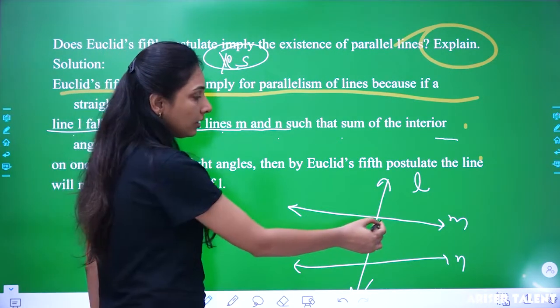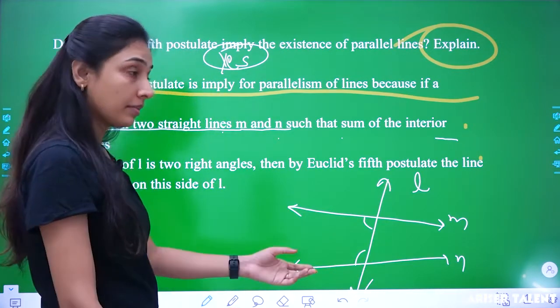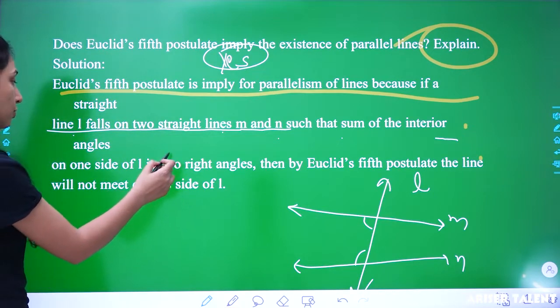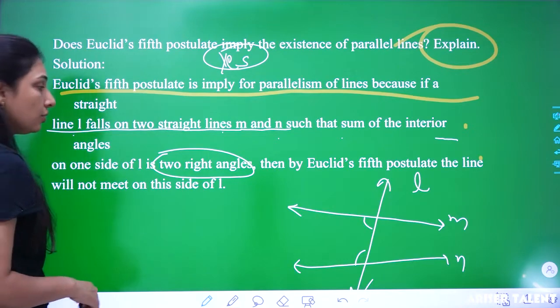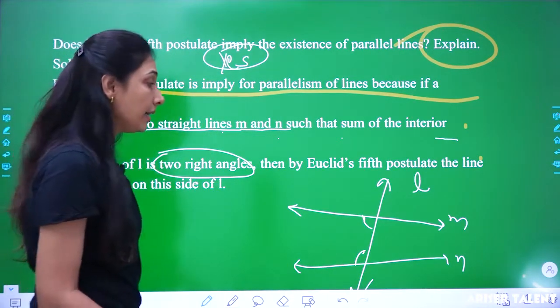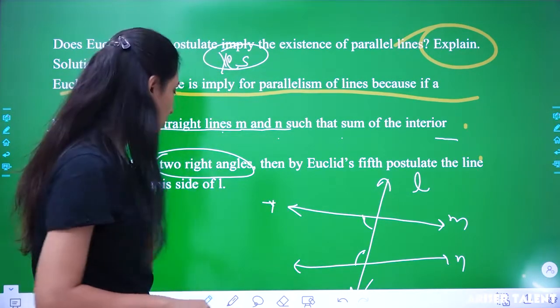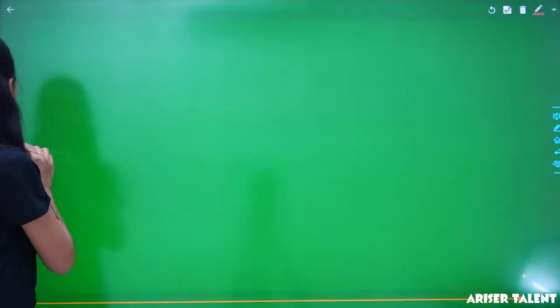That means these interior angles have a sum equal to what? The sum is equal to two right angles, right? So if they have a sum equal to two right angles or more, then on this side they are never going to meet. This is the way.